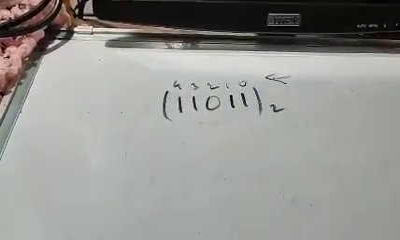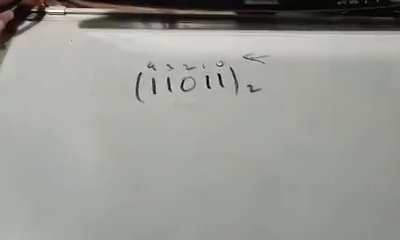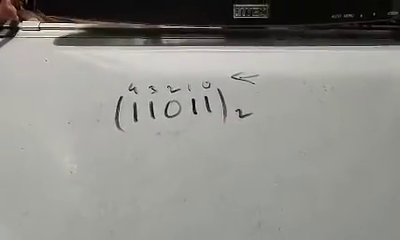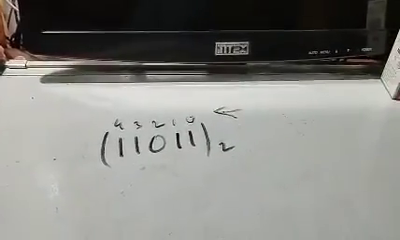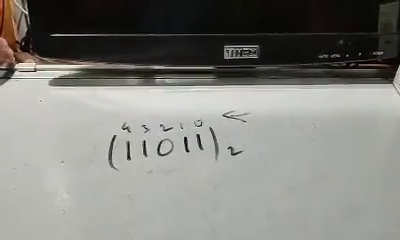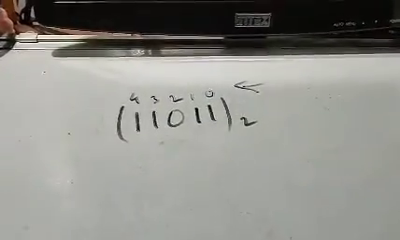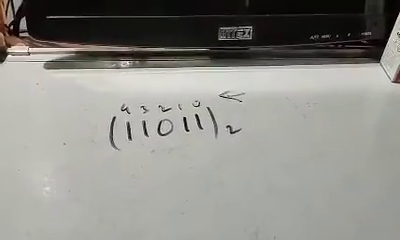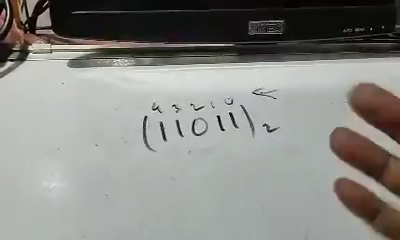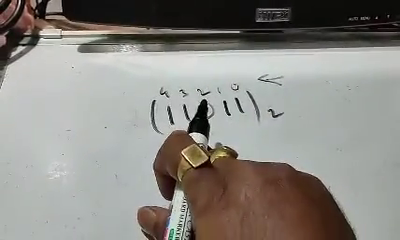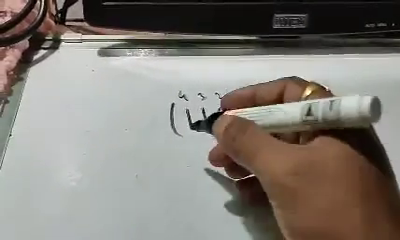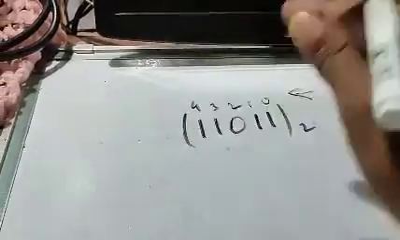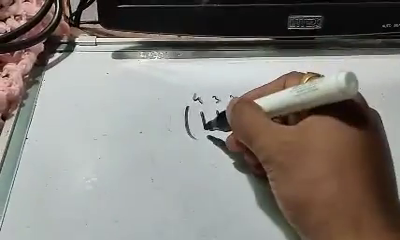So step 1, place the number. Step 2, mark the powers starting from right to left, beginning from 0 and increasing depending on the length of the number. Then extract each digit from the right or from the left, either way you can do it. So I can extract the number.